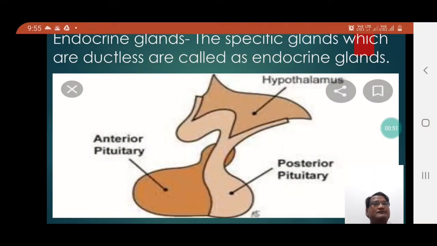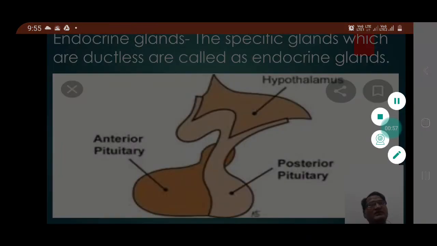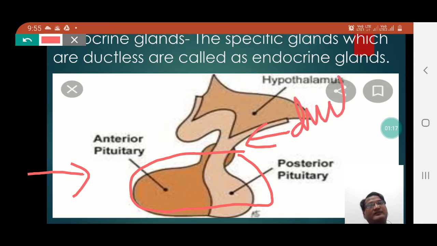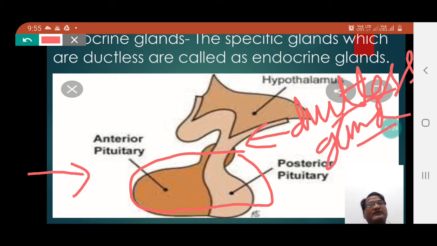Students, even if you notice in this picture, this is the pea-sized endocrine gland and it has no duct. Since there is no presence of duct, that is why they are called ductless glands. So students, ductless glands are called endocrine glands.